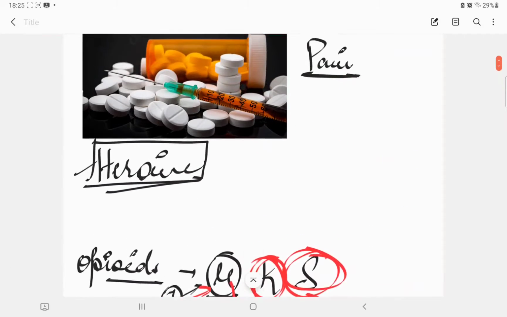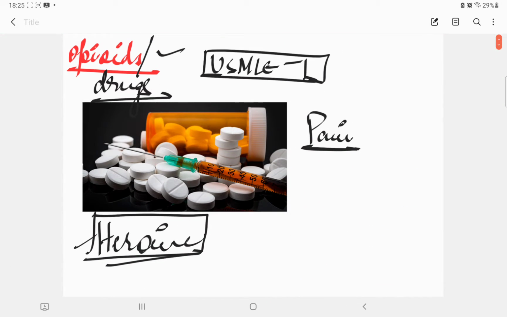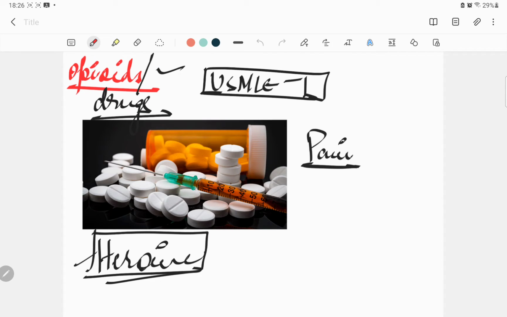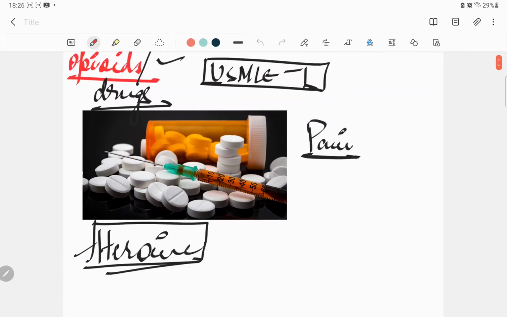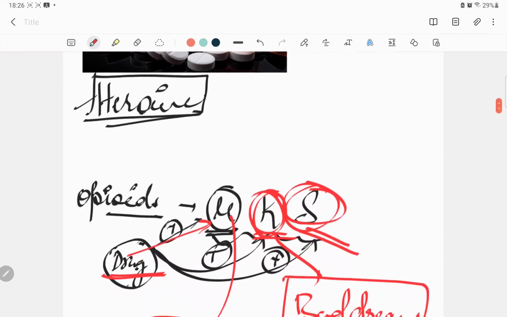So we're going to talk about opioids today. Opioids are drugs or medications that help relieve pain, mostly when you're using them medicinally. People also abuse them for their potential to cause euphoria. Now, we must understand that we'll be keeping the USMLE Step 1 in perspective here, and we'll be talking about opioids with respect to that.